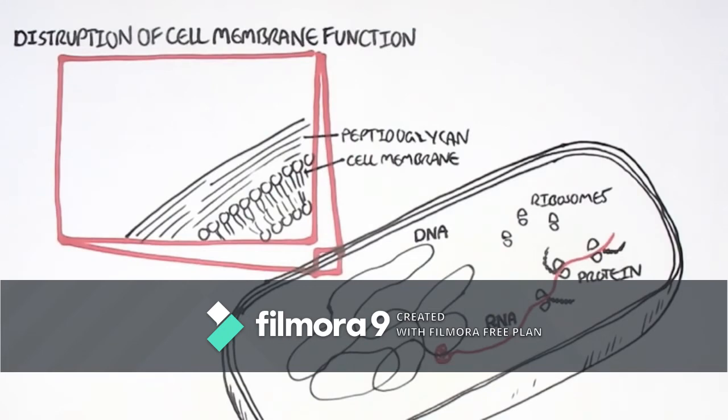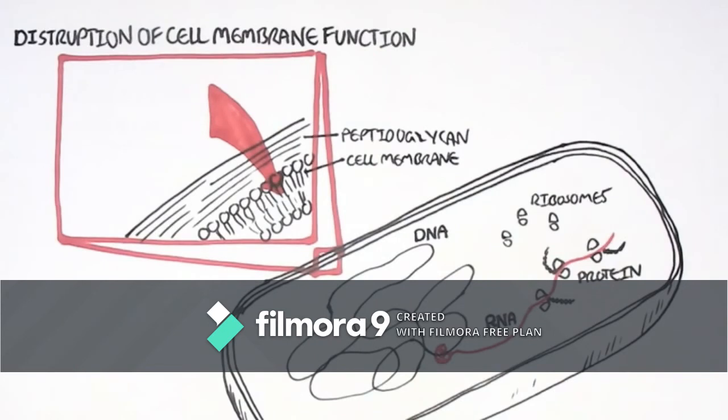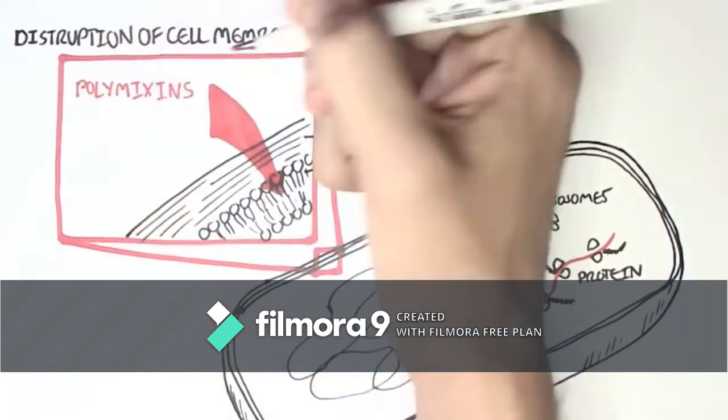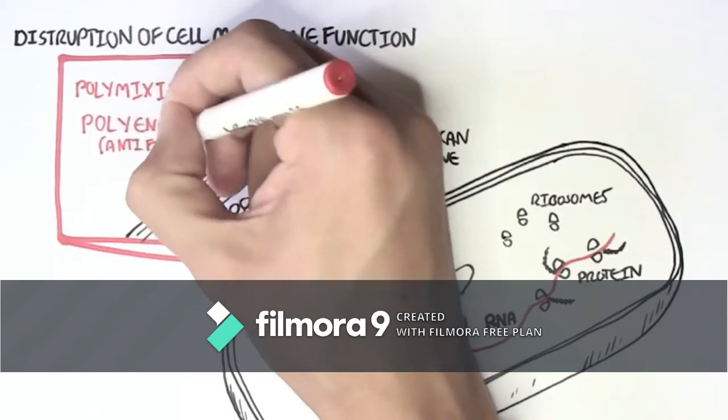The antibiotic binds here to the cell membrane. It will alter the cell membrane structure and make it more permeable. This disrupts the osmotic balance, causing leakage of cellular molecules and increasing water uptake, leading to cell death. Examples of these drugs are polymyxins and polyenes.